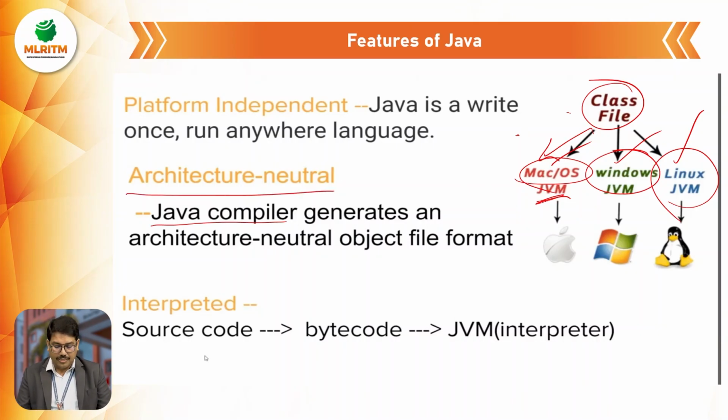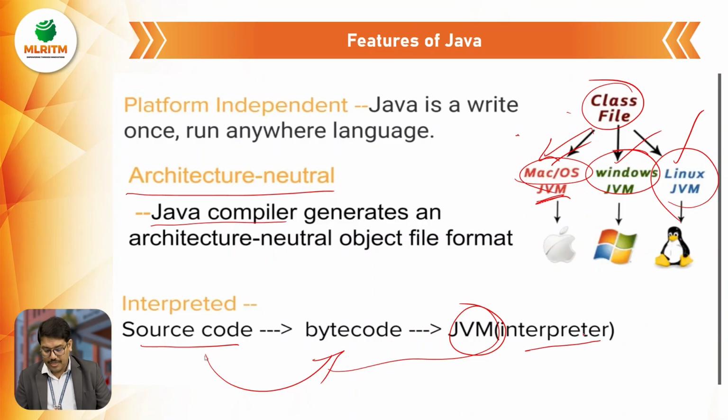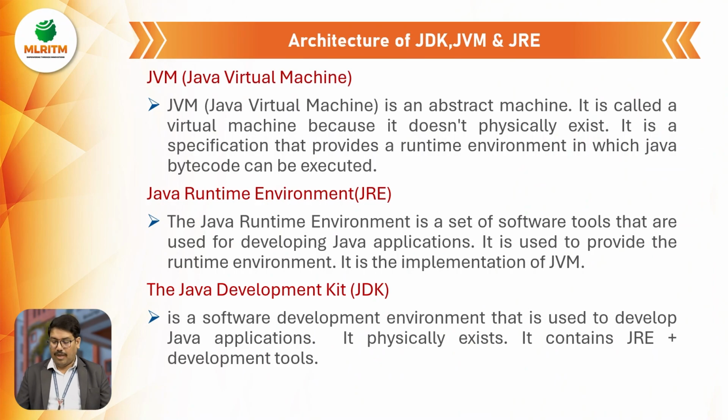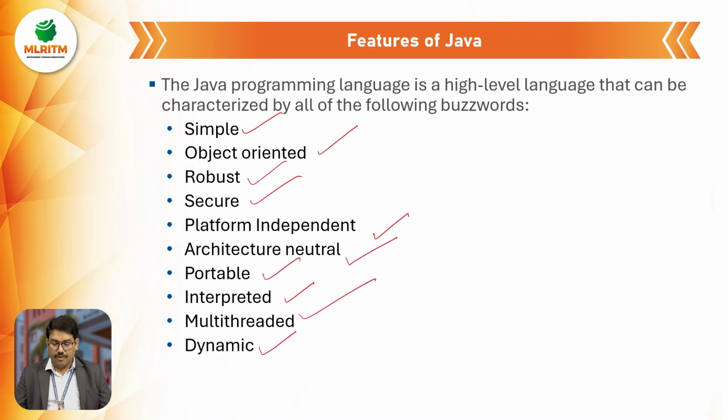Next, interpreted. What is meant by interpreted is whatever source code I'm having, I told you it is converted into a bytecode. After that, your JVM, which is an interpreter, will execute your bytecode in a step-by-step manner. So I can say your Java is also an interpreted language. Clear? So these are the Java features which we have seen. Apart from this, we also have multi-threading, and we also have dynamic and so on.